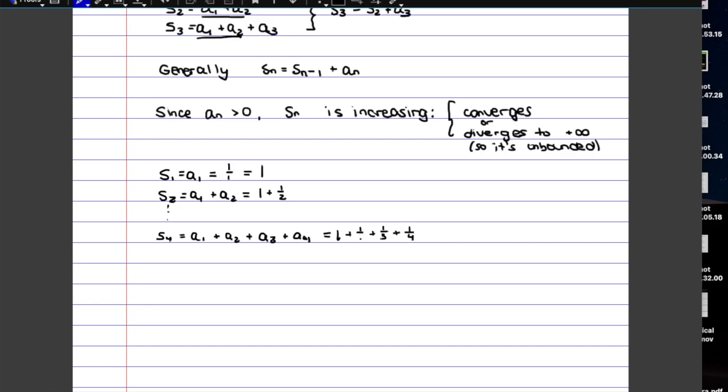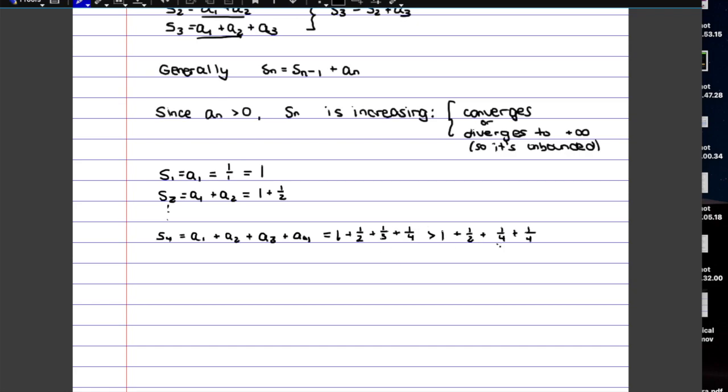So if we start approximating this, we can say that 1/3 is definitely more than a fourth since the denominator is smaller. So this whole sum is going to be bigger than 1 plus a half plus a fourth plus a fourth. This is just to get an approximation of the sum.